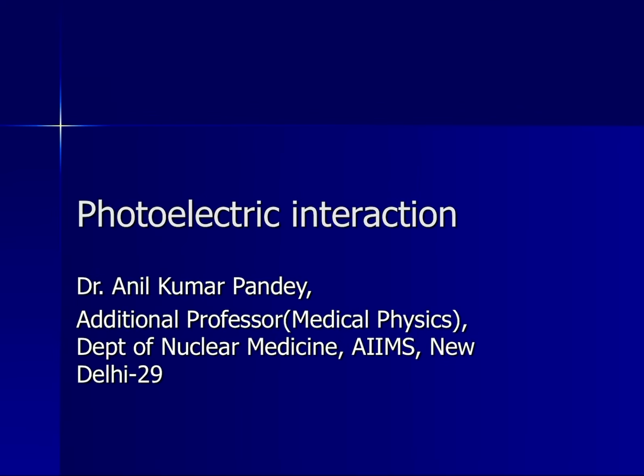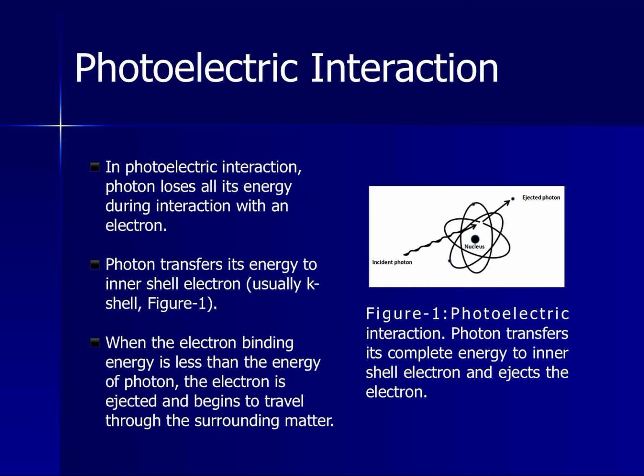Photoelectric interaction. In photoelectric interaction, the photon loses all its energy during interaction with an electron. The photon transfers its energy to an inner shell electron, usually a K shell electron. When the electron binding energy is less than the energy of the photon, the electron is ejected and begins to travel through the surrounding matter.